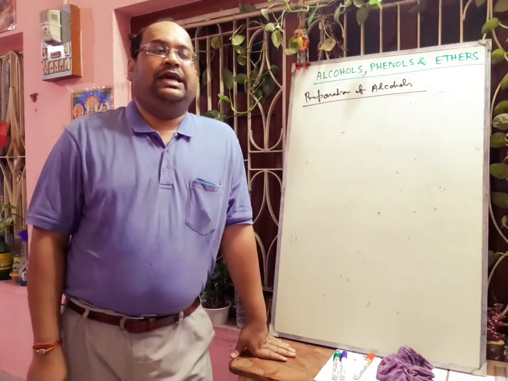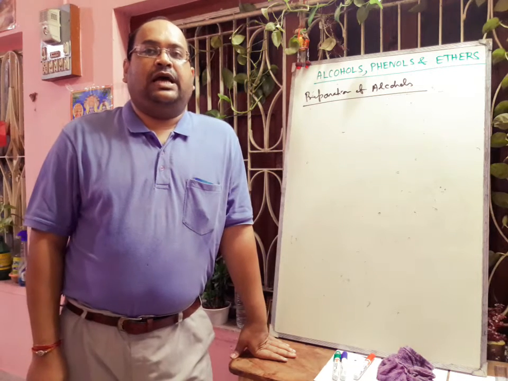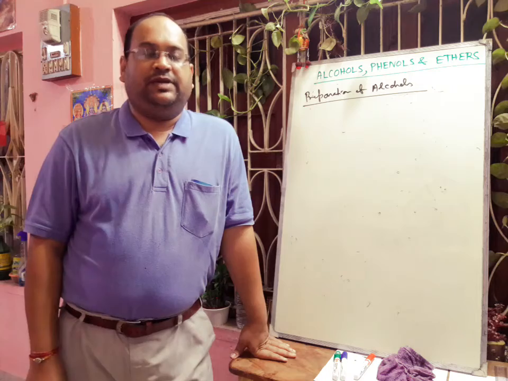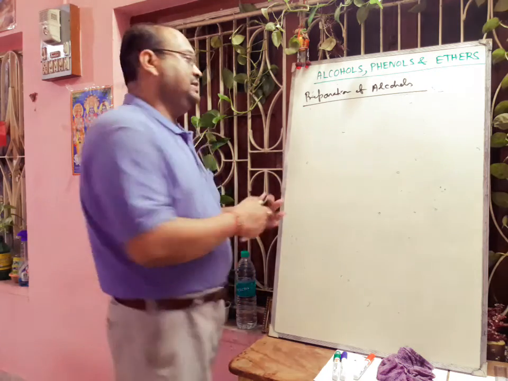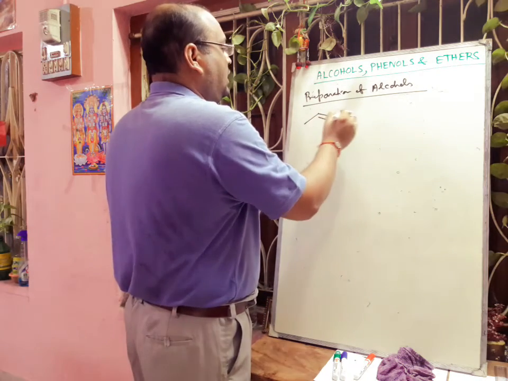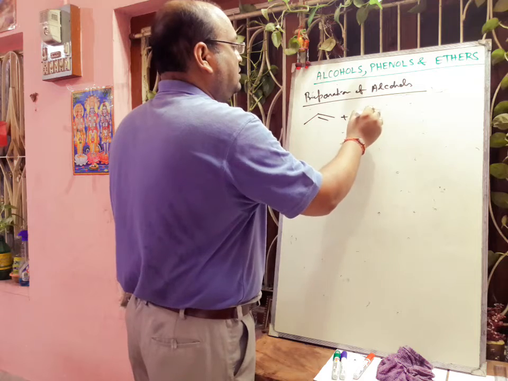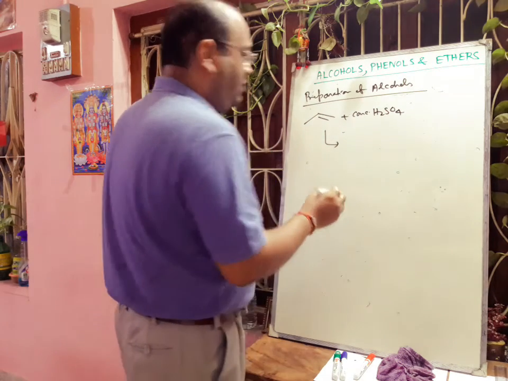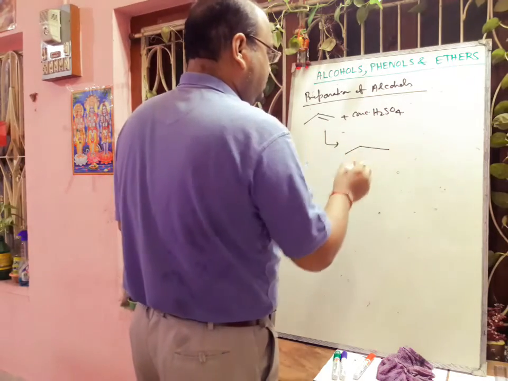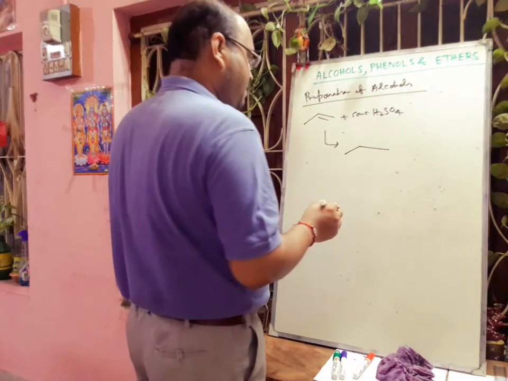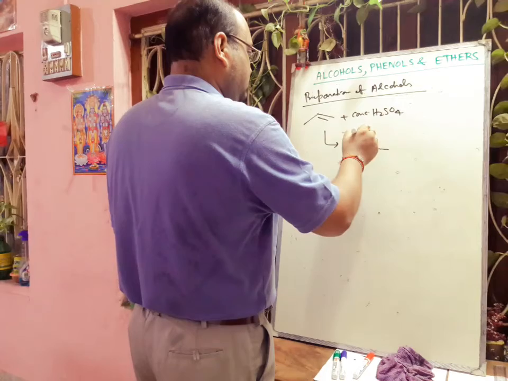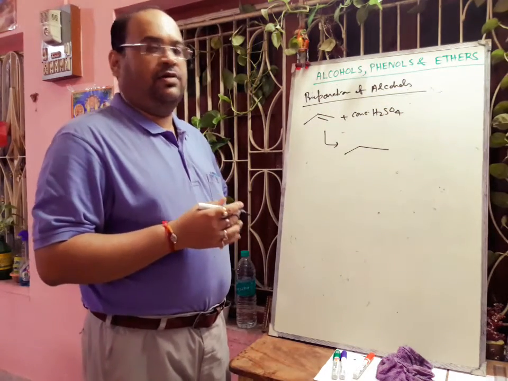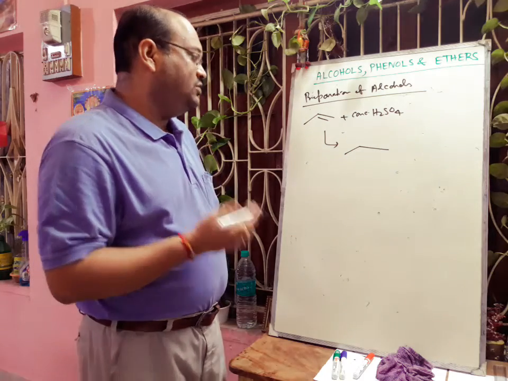Next, we can take another process where we can use concentrated sulfuric acid. If we take any alkene and add concentrated sulfuric acid, then there will be formation of OSO3H.